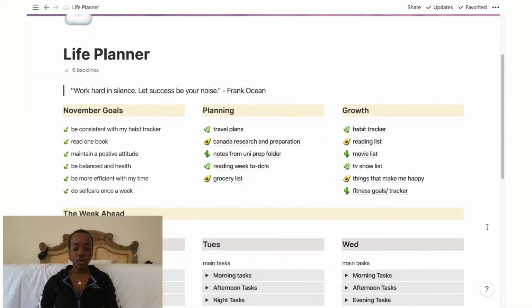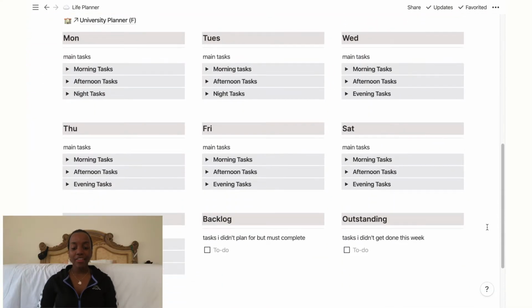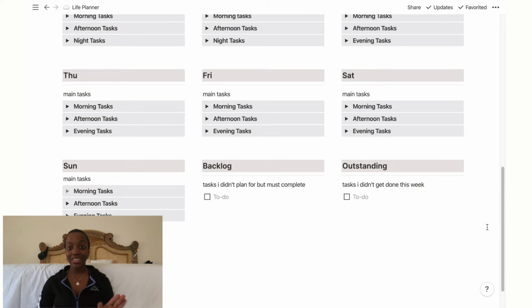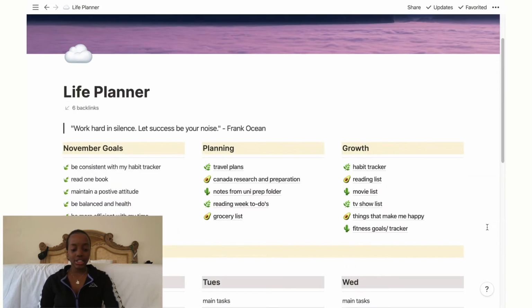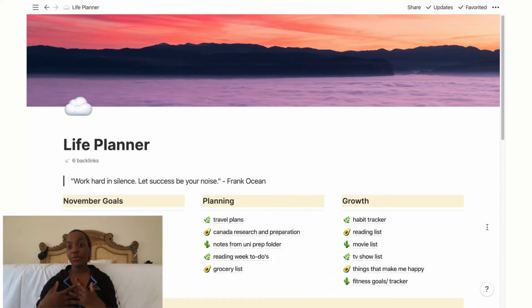So if I just scroll, this is everything that you see here, and there's actually a lot more. We will get into it and you guys will see, but essentially this is what it looks like, and I'm just going to go through everything for you.